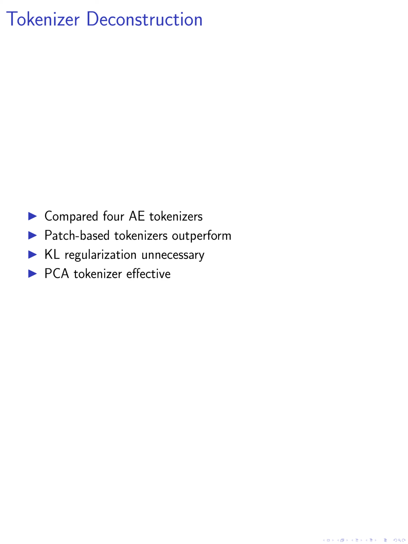Next, we deconstruct the tokenizer, simplifying the VAE tokenizer step by step. We compare 4 variants of autoencoders as tokenizers: patch-wise PCA, convolutional VAE, convolutional AE, and patch-wise AE. Our findings indicate that all patch-based tokenizers perform similarly and consistently outperform the convolutional VAE variant. Interestingly, we find that the KL regularization term is unnecessary, as both the AE and PCA variants work well. Even the PCA tokenizer performs well without requiring gradient-based training.